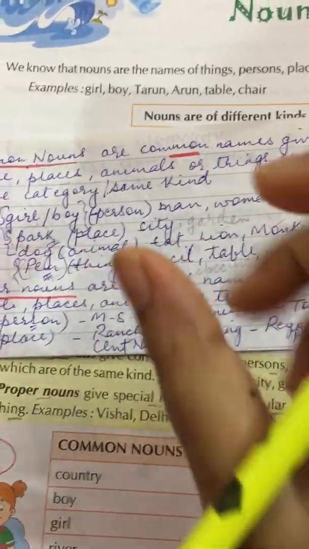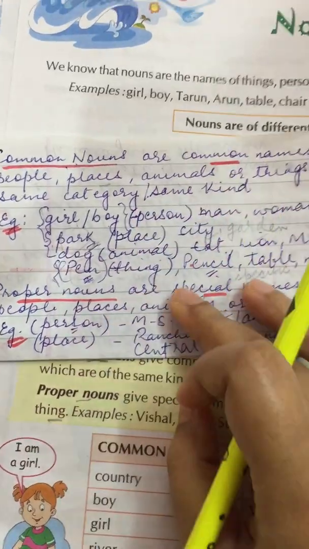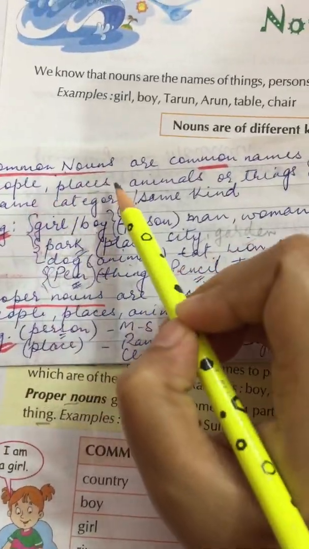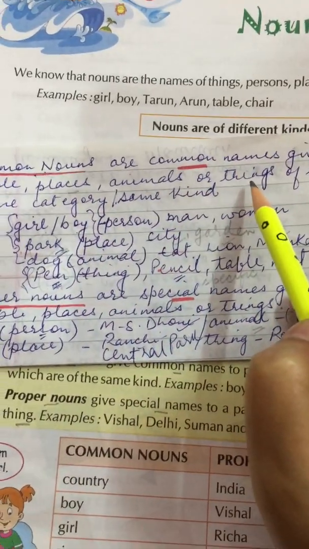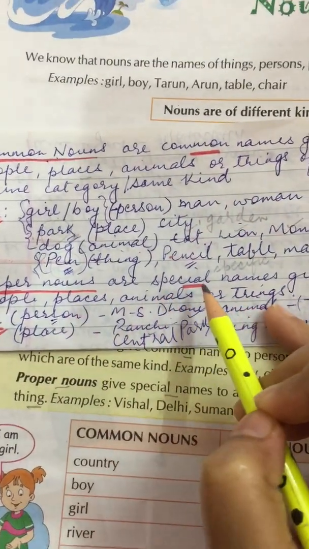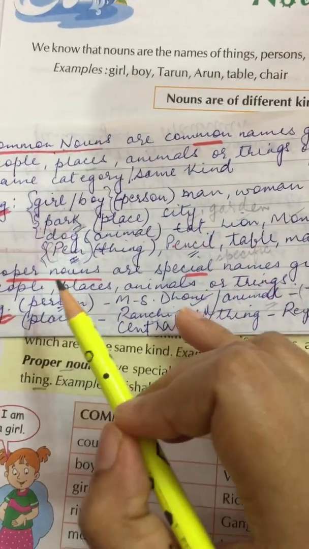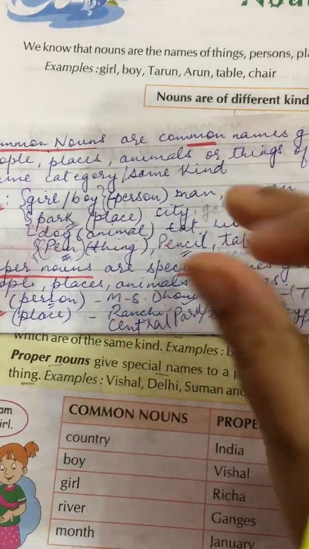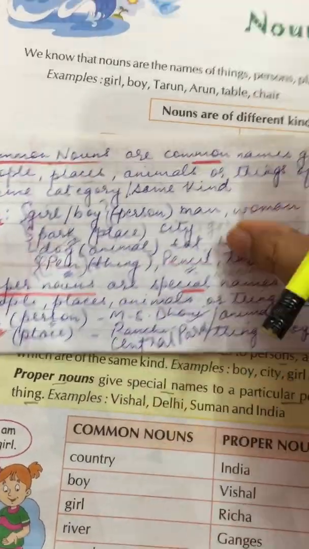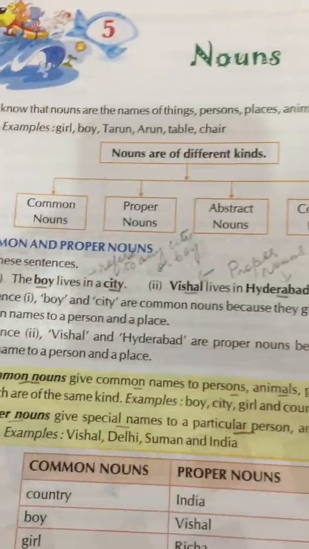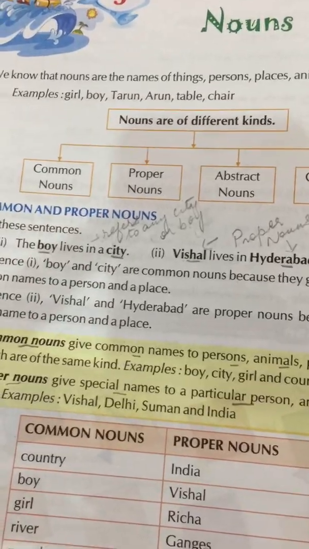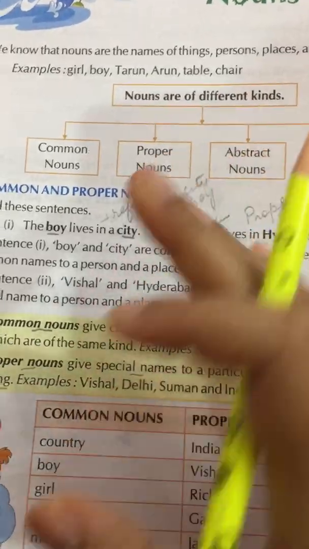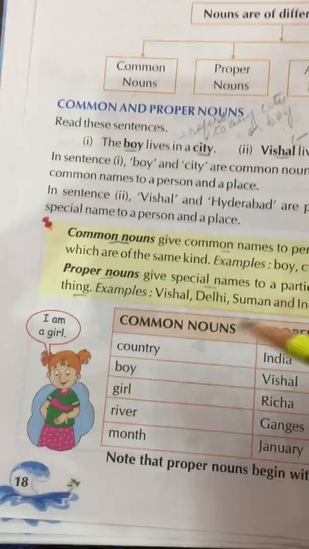There is a very little difference between common nouns and proper nouns. Common nouns are common names given to people, places, animals or things, whereas proper nouns are special names given to particular people, places, animals or things. So this is the difference. I hope you have understood. If you face any problem or need any help, you can put up your questions. It will be clarified. So now let us move further.